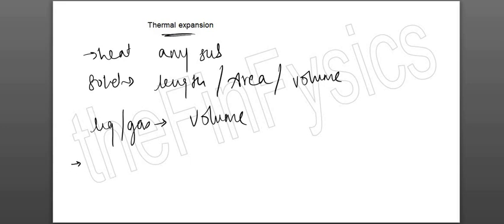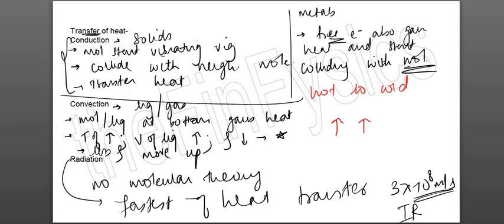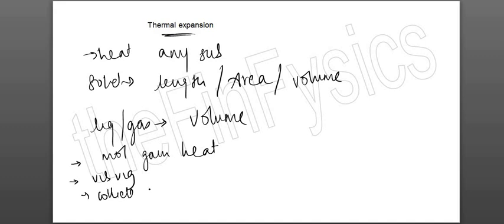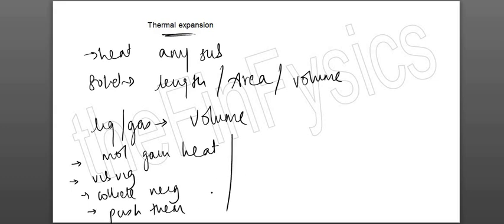Molecular theory for solids would be conduction का वापस लिखना है. Okay, थोड़ा सा एक additional point आ जाएगा बस. That molecules gain heat. This is for solids, remember. Okay, vibrate vigorously, collide with neighboring molecules, and when they collide, they push them apart. Okay, and obviously when the molecules push them, intermolecular spacing बढ़ जाएगा. This is what happens in solids.